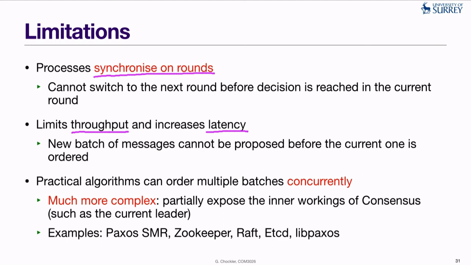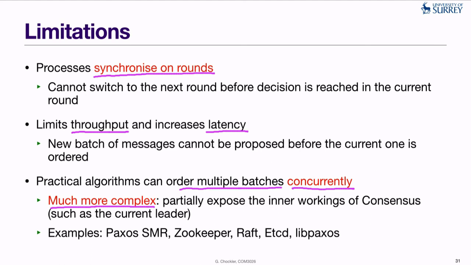So practical algorithms actually address this problem, and they allow ordering of multiple message batches to proceed concurrently. However, this requires a much more complex implementation of total order than the one that we considered.